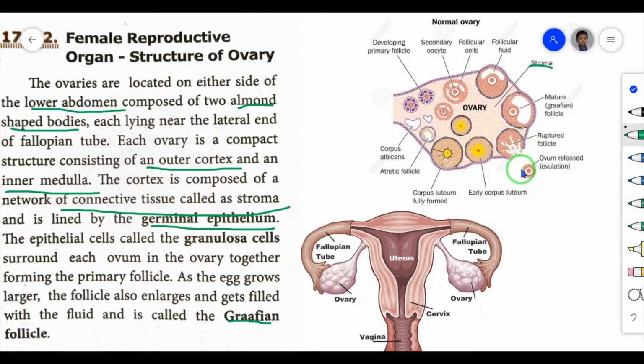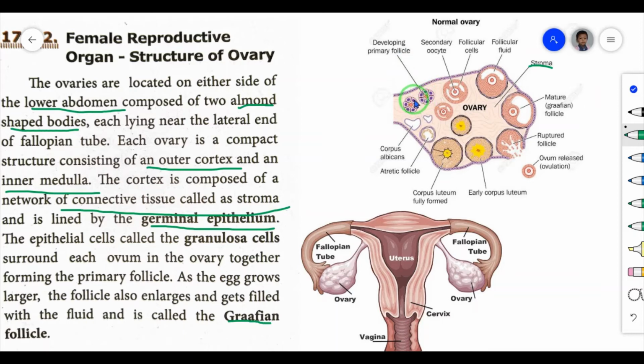Understand, children? So this is the structure of the ovary. In detail we are not going to learn, just a simple, small structure only we have seen now. Here are two regions, the cortex and the inner medulla. Here this is the ovum, surrounded by the germinal epithelium, which is known as a primary follicle.